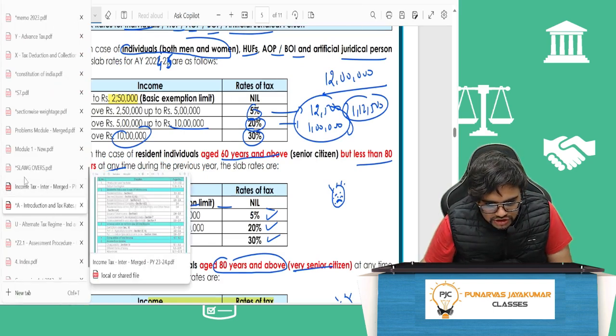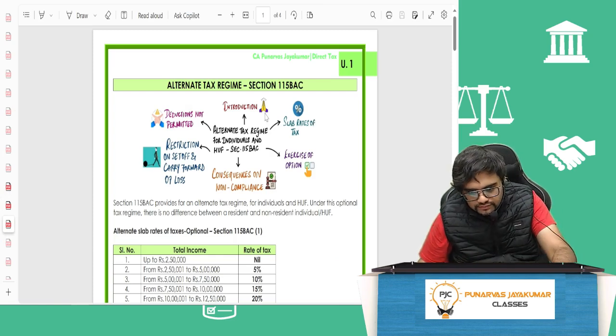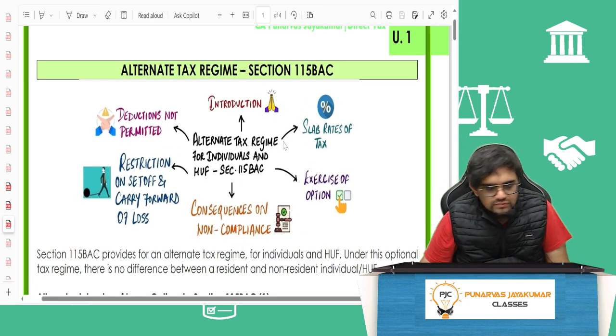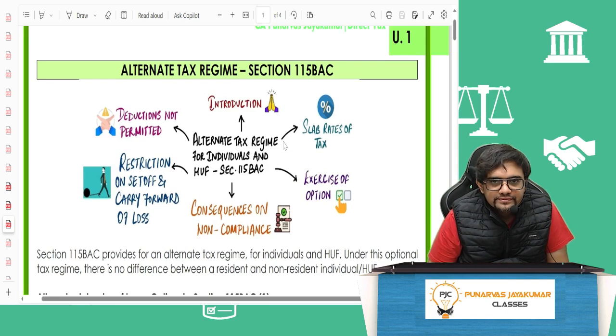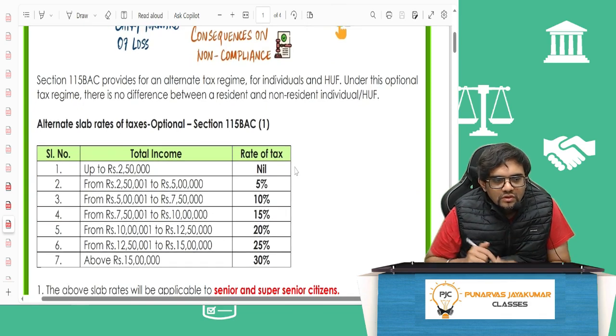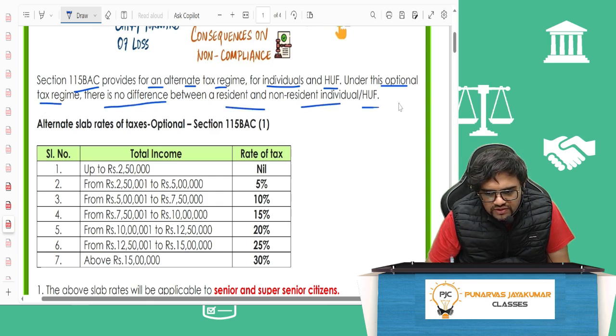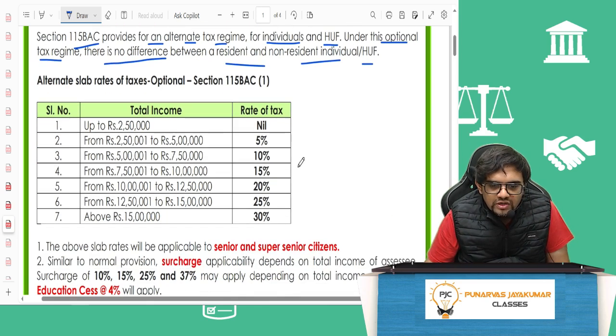Come to page U1. Alternate tax regime. Got it? U1. Section 115BAC provides for an alternate tax regime for individuals and HUF. Under this optional tax regime, there is no difference between a resident and non-resident individual, that we'll see. Okay? Alternate tax regime.